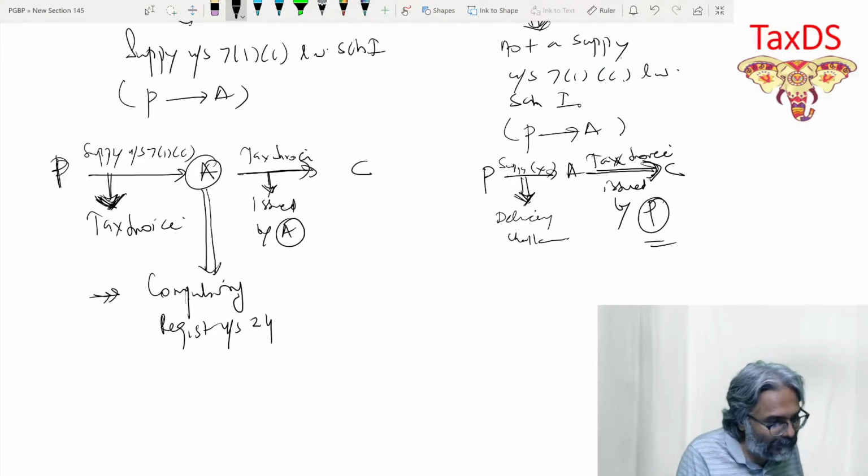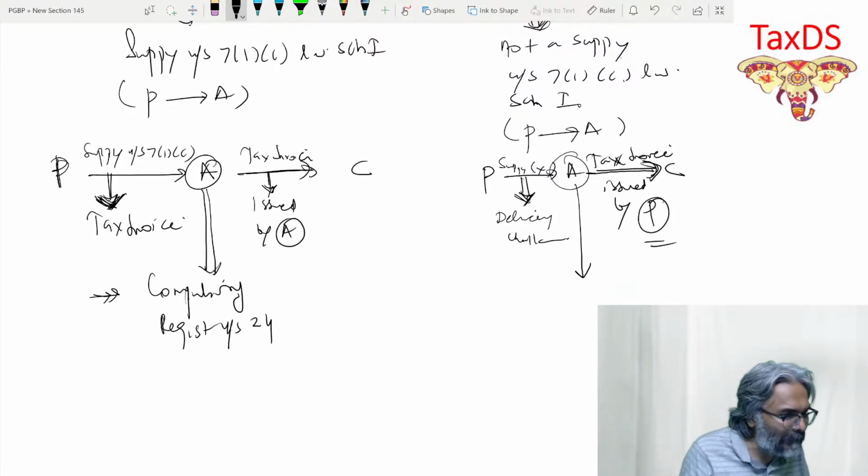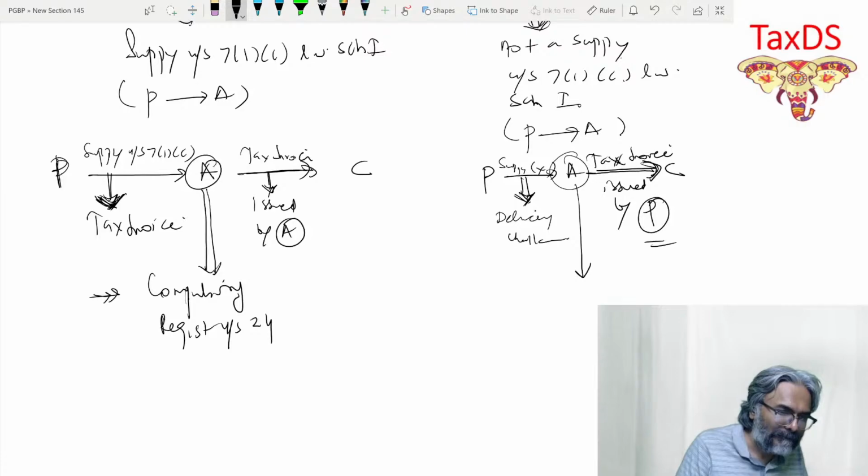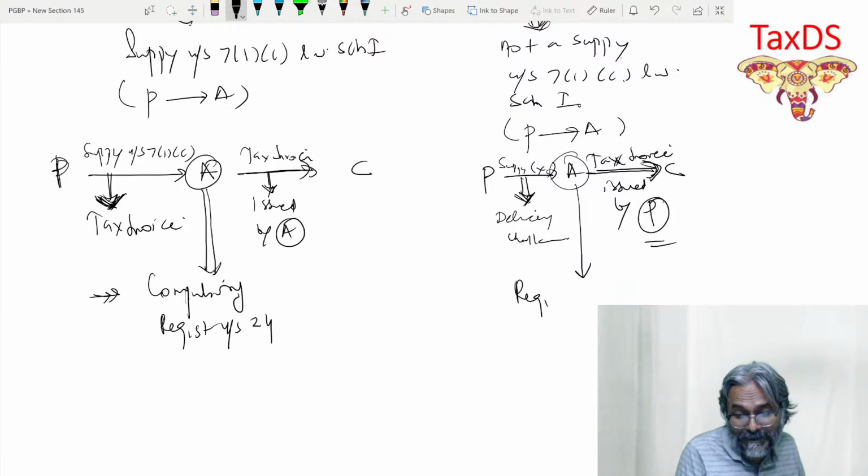Now you tell me over here, students, in this particular case, whether a compulsory registration will be required? Please tell me. The answer is, here registration, students, would be under section 22, which is based on what, students?